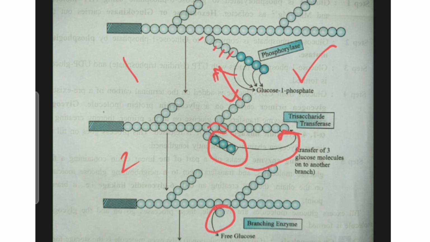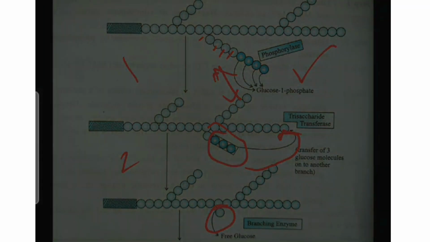Thus the branch is completely removed from the glycogen. After that, repetition of the same steps leads to the continuous breakdown of the glycogen molecule with the release of either free glucose or glucose 1-phosphate.